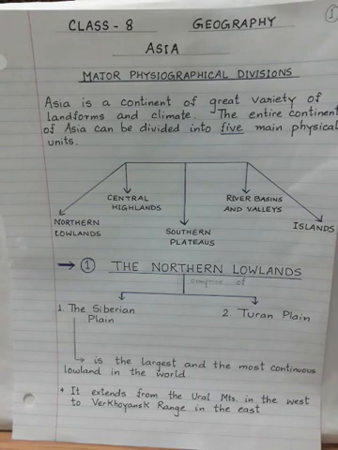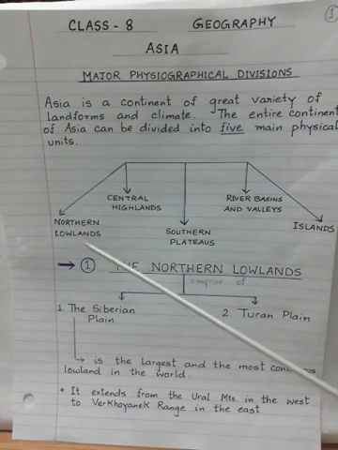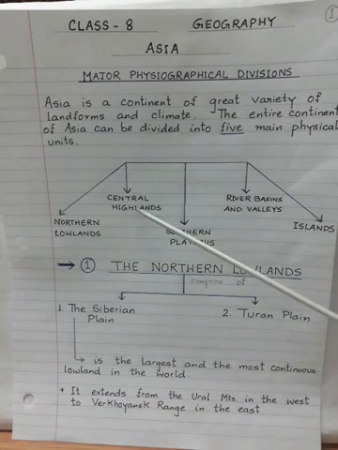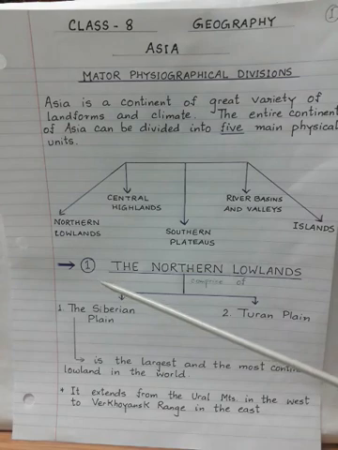Asia is a continent of great variety of landforms as well as climate. And the entire continent of Asia can be divided into 5 main physical units. You can see here, these are the northern lowlands, central highlands, southern plateaus, river basins and valleys, and islands. And today we will see number 1, that is the northern lowlands.